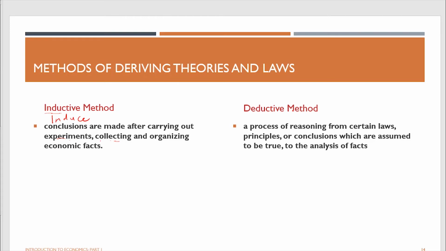While the deductive is the other way around. You start the process of reasoning from certain laws, principles, or conclusions, which are assumed to be true. So you start from the conclusion and then you go to the beginning. So you reason from certain principles. We base on something, then we reason from there. So let me explain what this means.